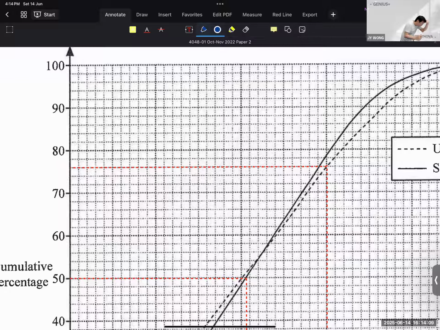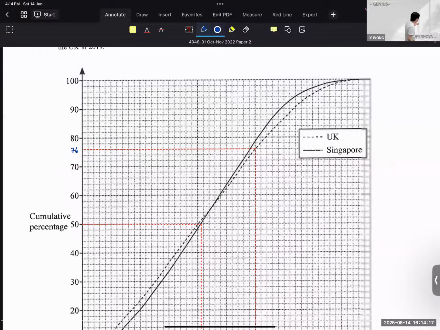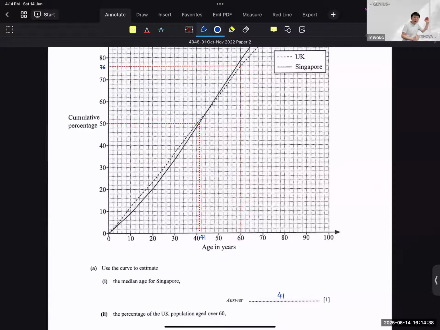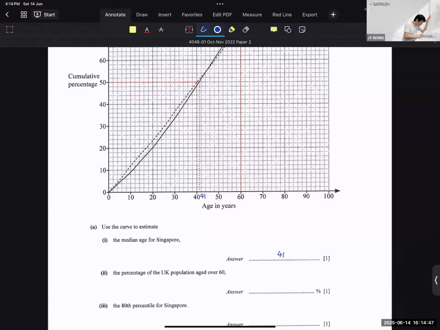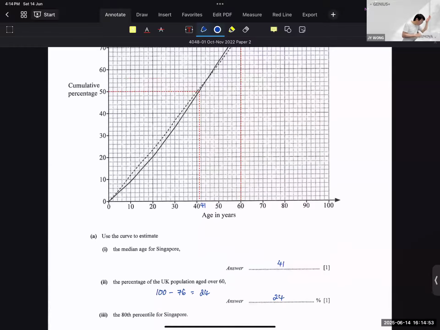This is what? 72, 74, 76%, right? Then students will tell me, oh, the answer is 76%. Is that correct? Above 60 is the group that is below 60. So to find, you need to take 100 minus 76 to give me 24. So don't make this kind of mistake.